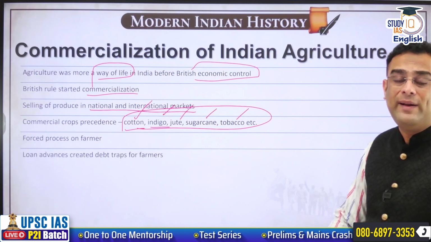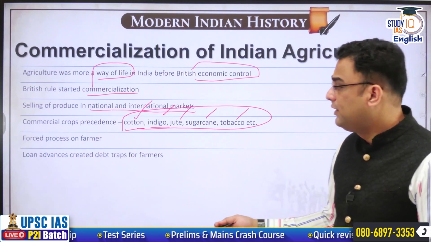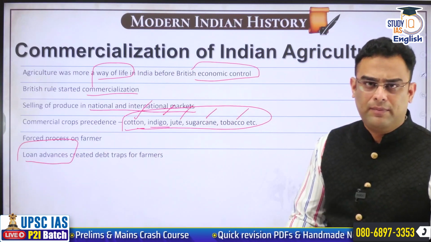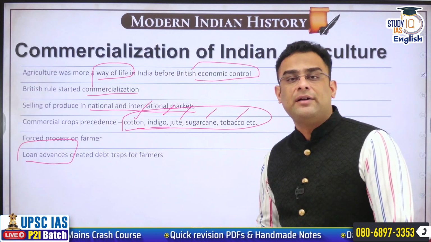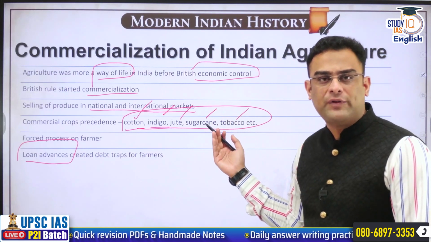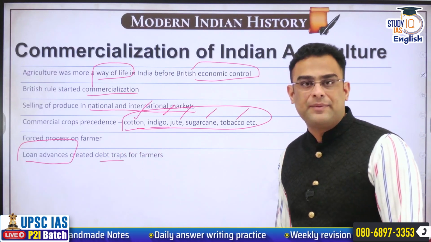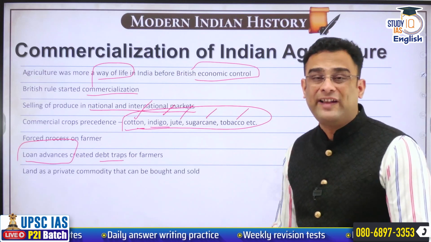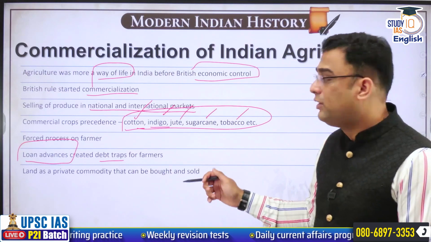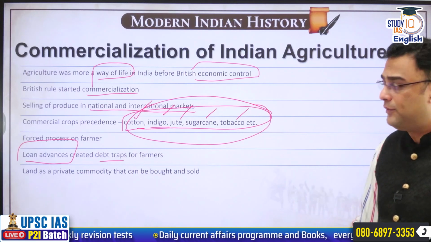This forced process will transform the fabric of Indian farming. For this, Britishers often gave loan advances. The British, through their planters, used to give advances to the farmers so that they could cultivate these commercial crops. Once the farmer accepted their loan, he got trapped in a debt trap. The loans were advanced not to facilitate the cultivation. It was done to trap that farmer once and for all, so that he would remain in this vicious cycle only. He would continuously cultivate only these crops.